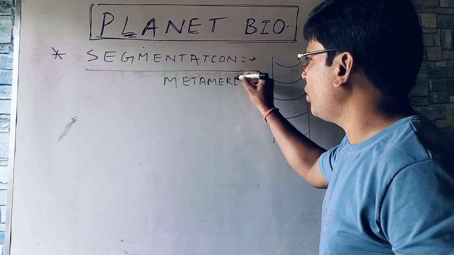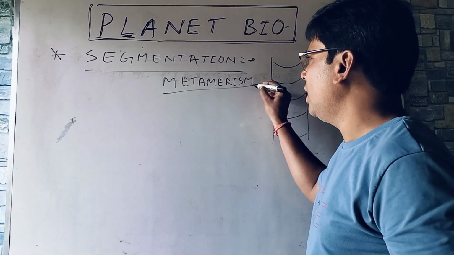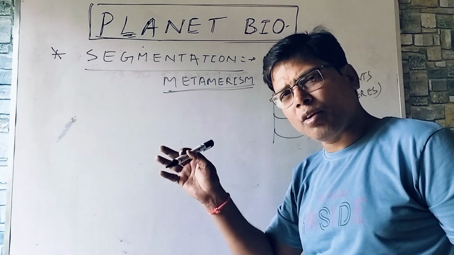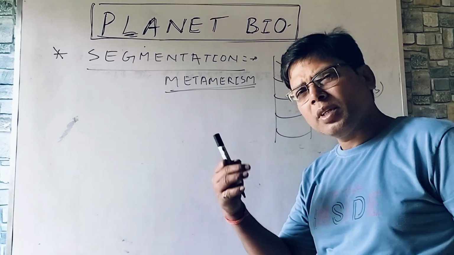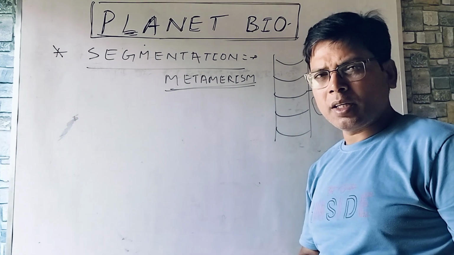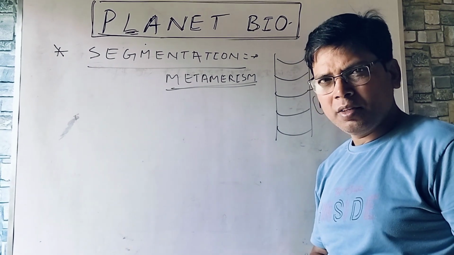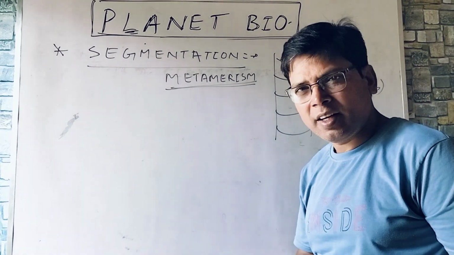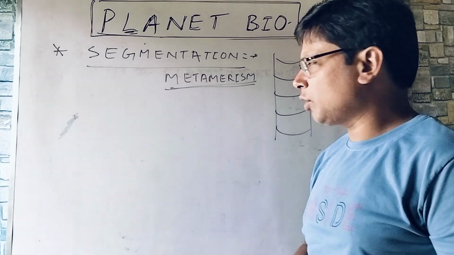Sometimes it is only external, means the body segmentation is external only. Sometimes internal only. But both external and internal segmentation can be seen in Annelida, that is Pheretima, the earthworm.